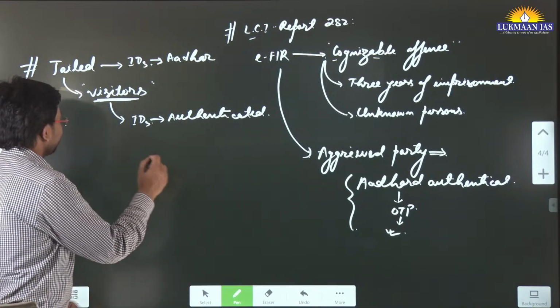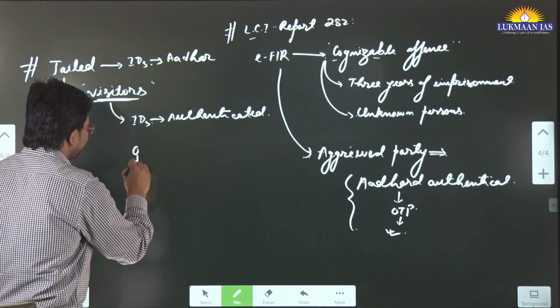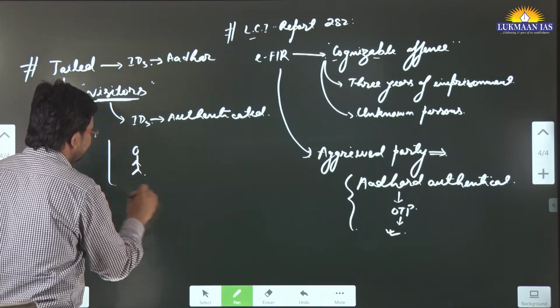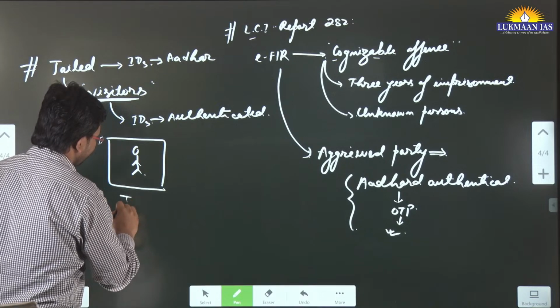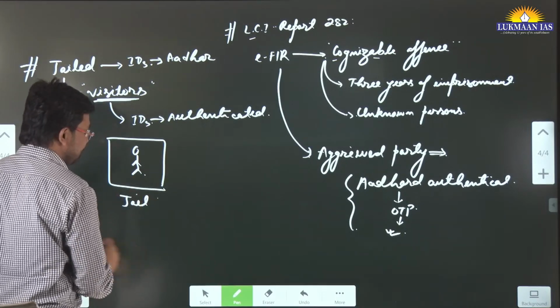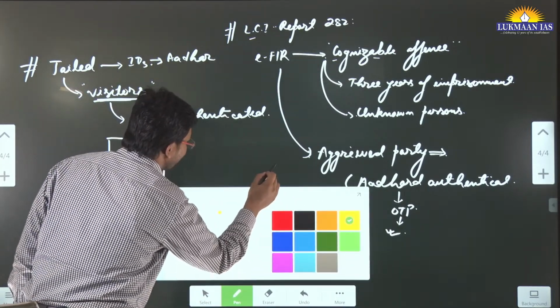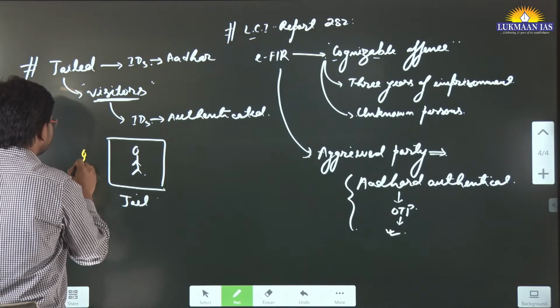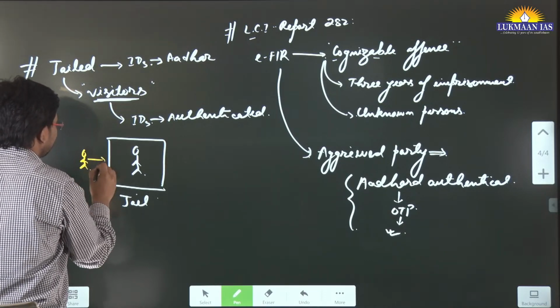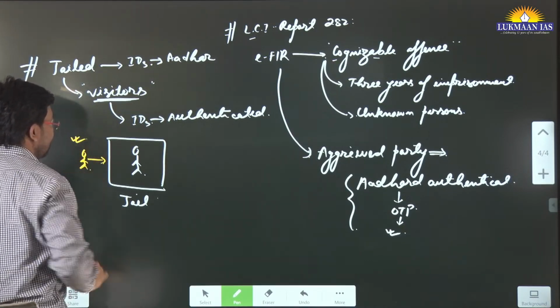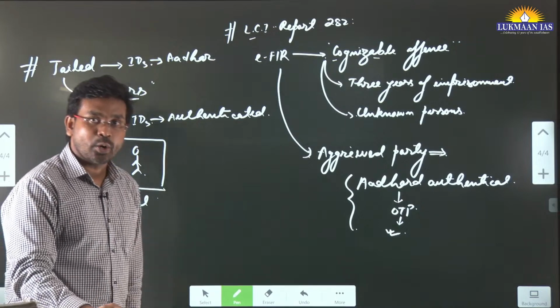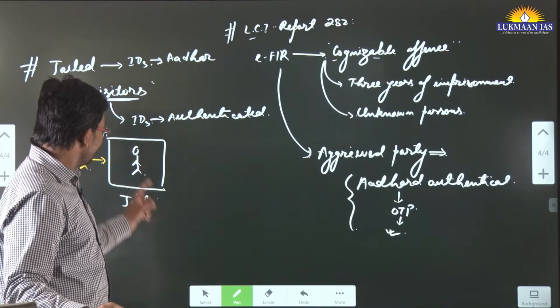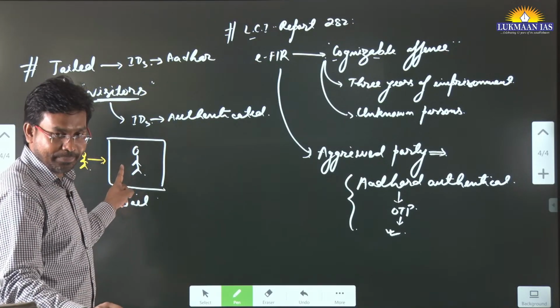Rationale can be many. Let's consider a person who is in jail, and any XYZ person wants to visit this person in the jail. It should be in the records of the prison officials which persons are meeting him.